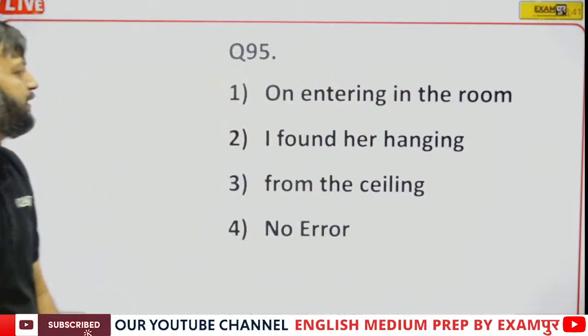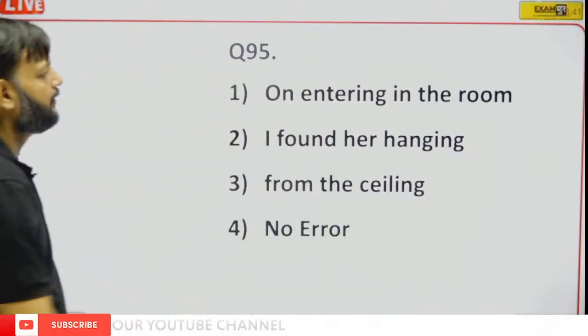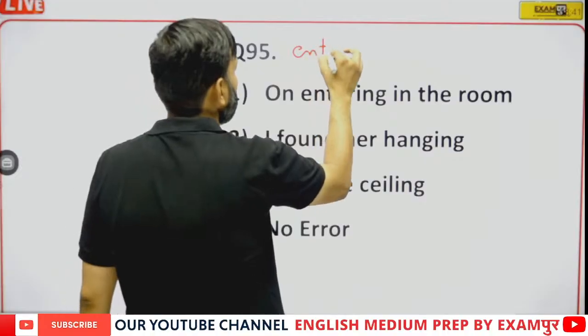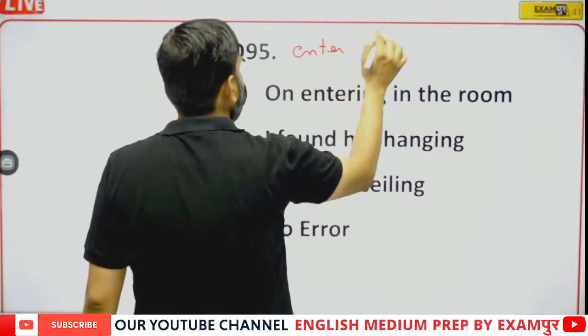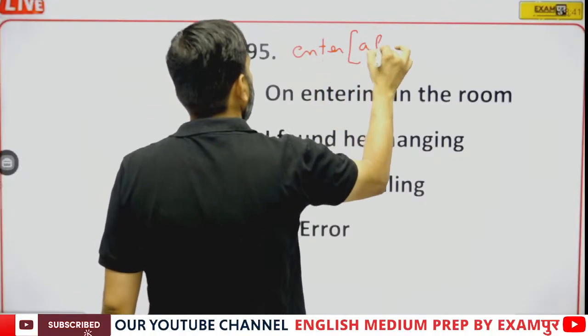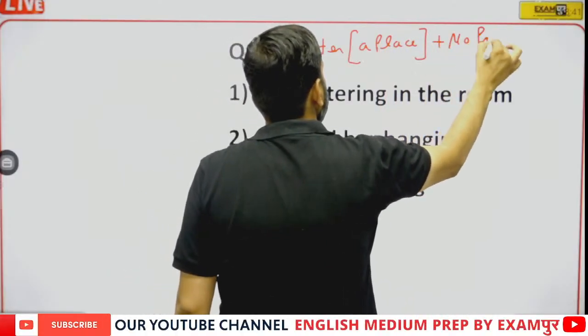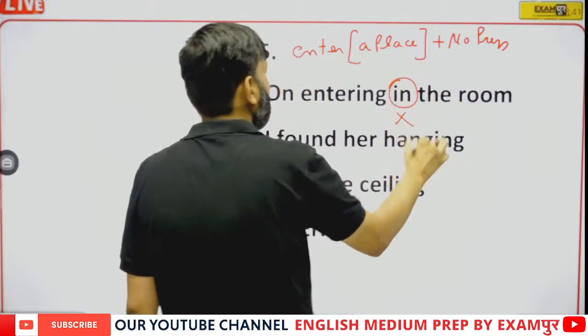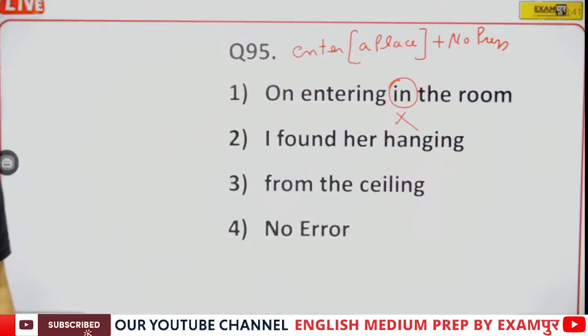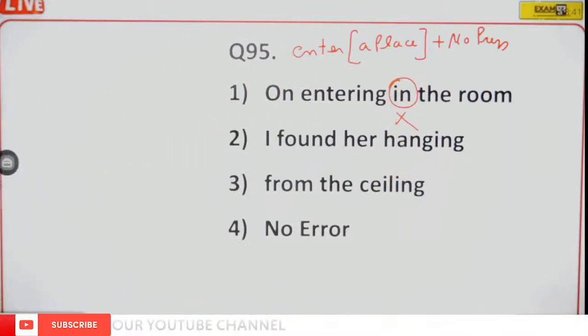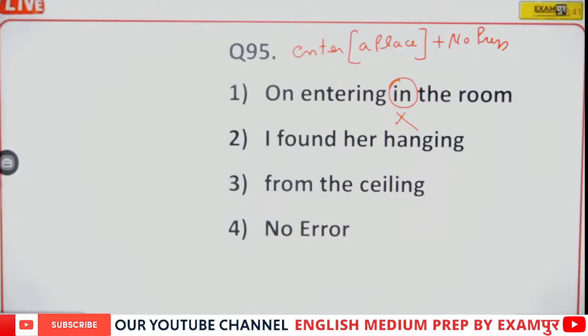95. On entering in the room. Enter is not followed by any preposition. So here in is superfluous. On entering the room. On entering the room is the right usage.